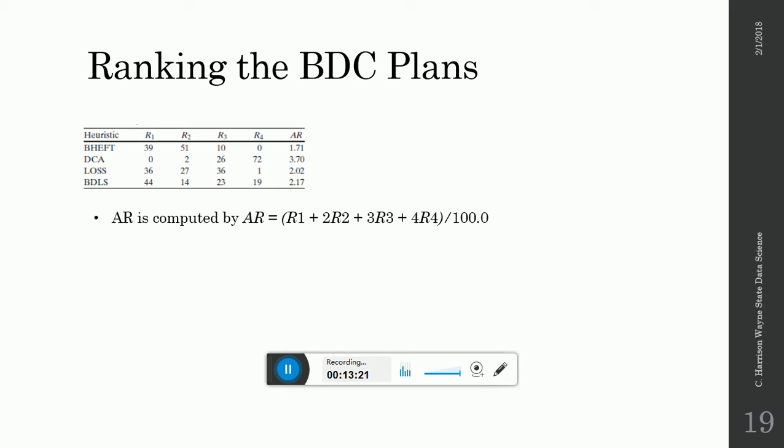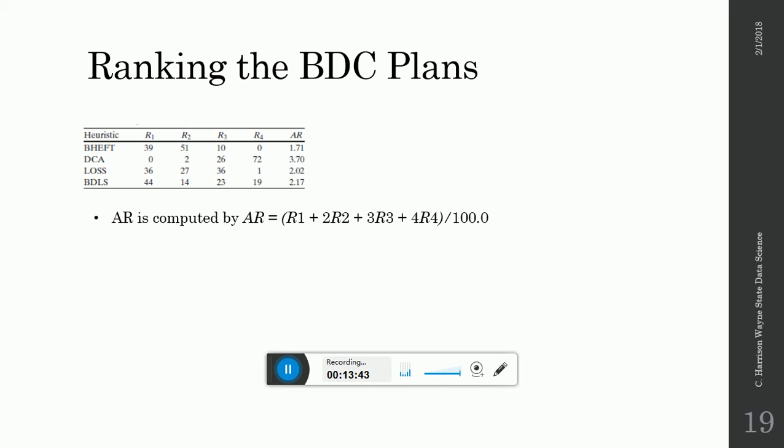So how can we rank the BDC plans after looking at these experiments? So we have AR, and the AR is computed by how they ranked, and each time they achieve the rank 1, 2, 3, or 4, and the formula is R1 plus 2R2 plus 3R3 plus 4R4 divided by 100.